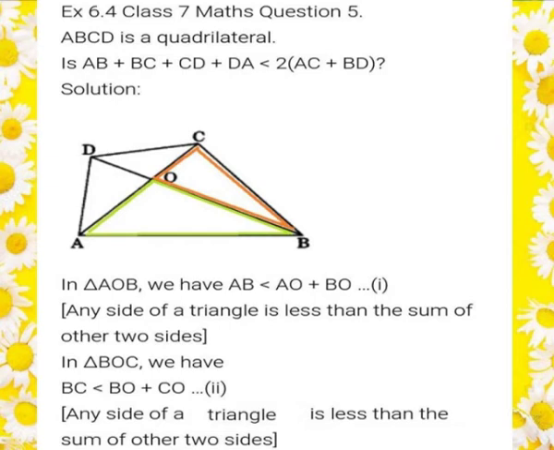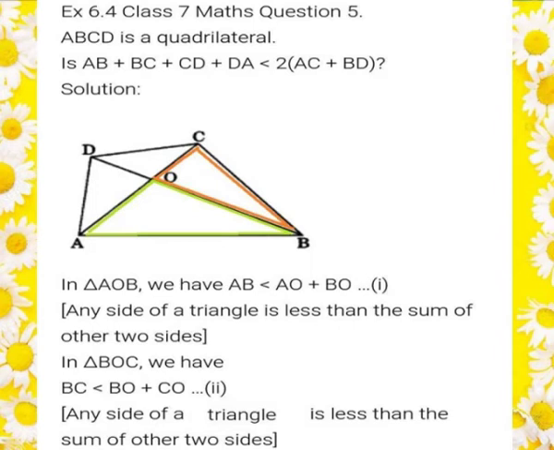Question number 5. ABCD is a quadrilateral. Prove that AB plus BC plus CD plus DA is less than 2 times of AC plus BD. Solution. Consider the triangle AOB. In that we have AB is less than AO plus BO, since any side of a triangle is less than the sum of the other two sides. So consider this as the first inequality, and consider another triangle BOC.